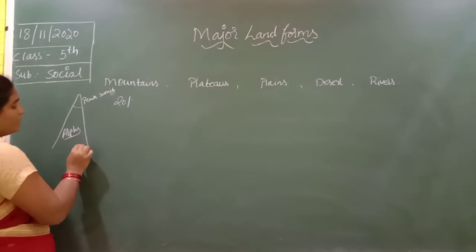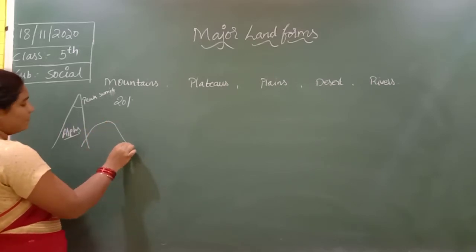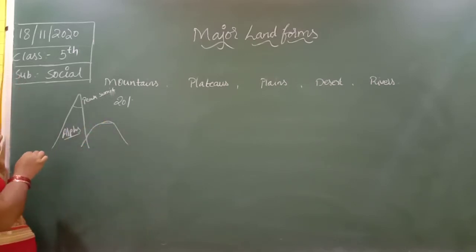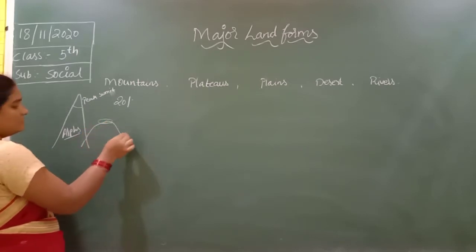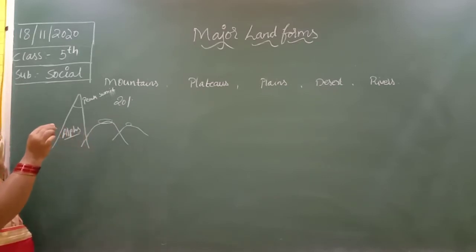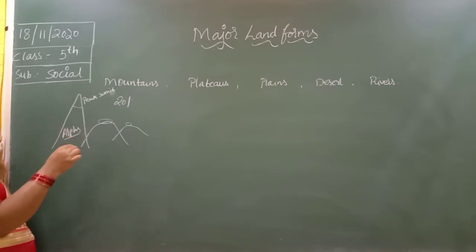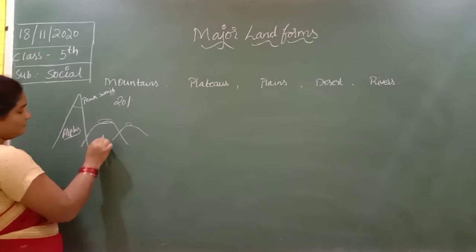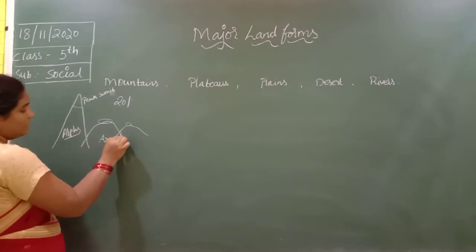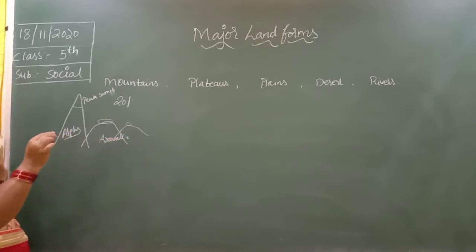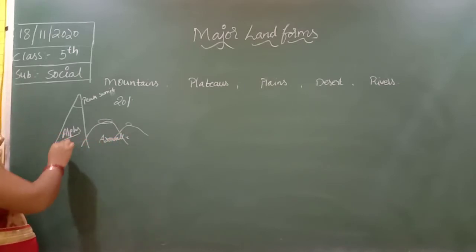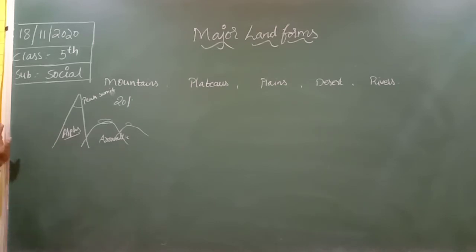The older mountains do not have the conical shape. They have round and flat edges. They are less in height, so they are known as older mountains. Aravali is an older mountain, and the Appalachian chain is also an older mountain. The shape and height of a mountain depend on their age.